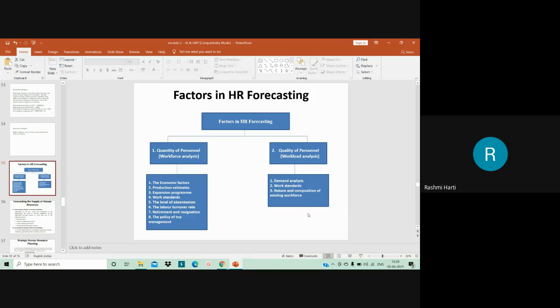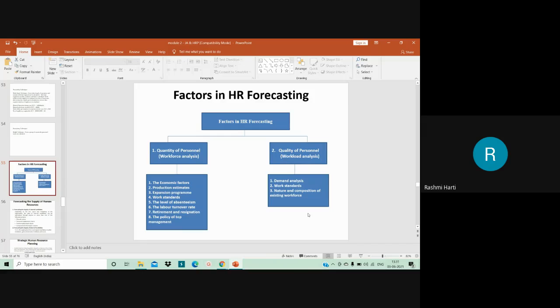Inflation, deflation, and increase in cost of inputs and raw materials are a few examples of economic contingencies having their influence on short term and long range plans of business organizations. So if there is inflation, obviously you have to cut down the manpower. These are the various factors which affect HR forecasting.